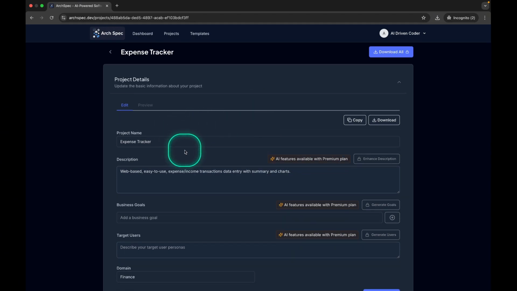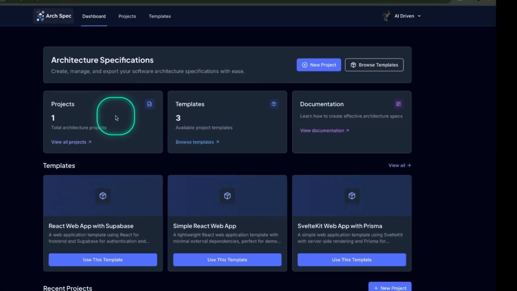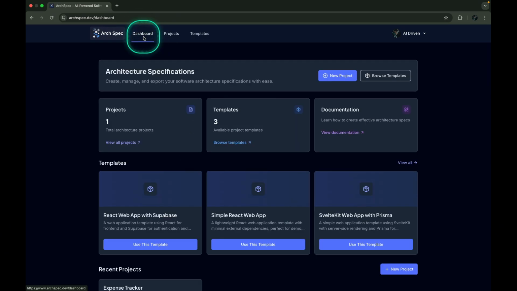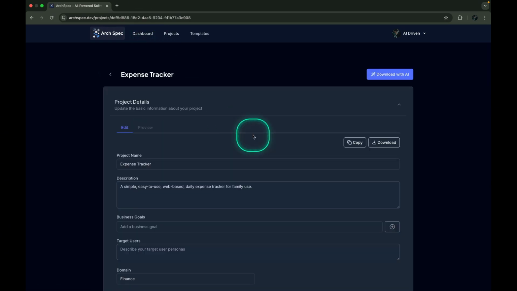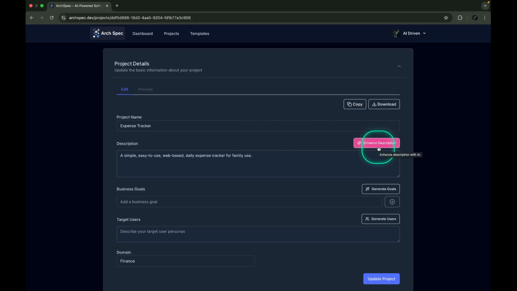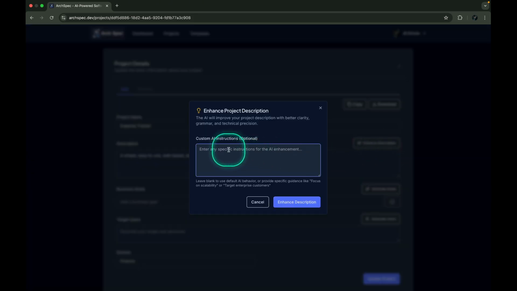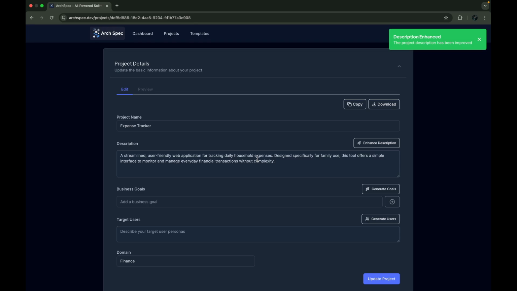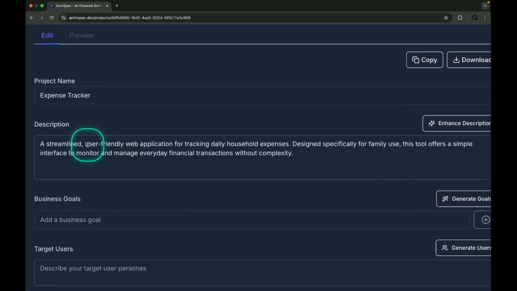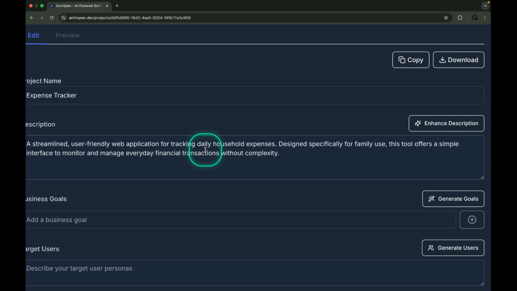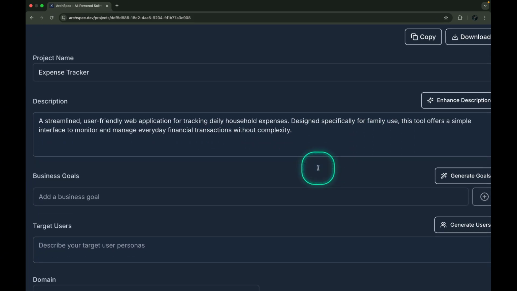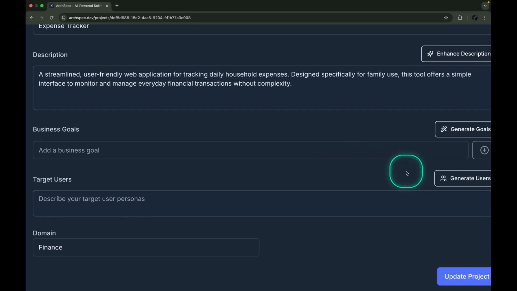Let me switch to another user with a paid account. Now I'm logged in with a premium subscription. Let me go back to the dashboard and load this project. I can enhance the description by clicking on it and optionally adding custom AI instructions. I'll just click Enhance without entering anything. The AI has improved our project description: a streamlined, user-friendly web application for tracking household expenses, designed specifically for family use. We can generate target users too, but I'll skip that for now.